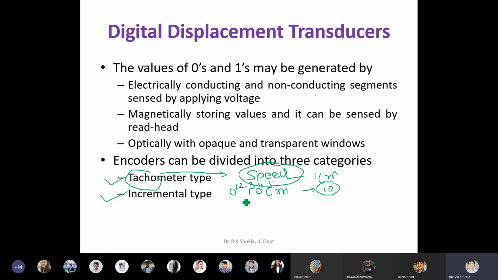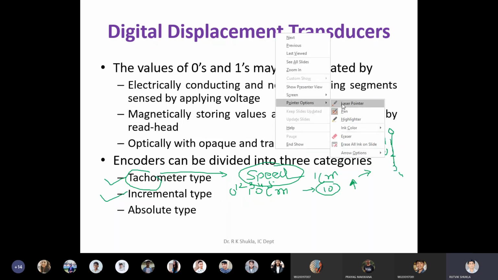Whenever the position increments by 1, at that time this particular encoder generates a 1 bit change in the output. We will also see how this 1 bit position change comes. In decimal it is like this: 0, 1, 2, 3, 4. Suppose your position changes from 0, 0, 0 to 0, 0, 1, then the output will change like this. So it keeps on incrementing whenever your input changes the position. Clear?